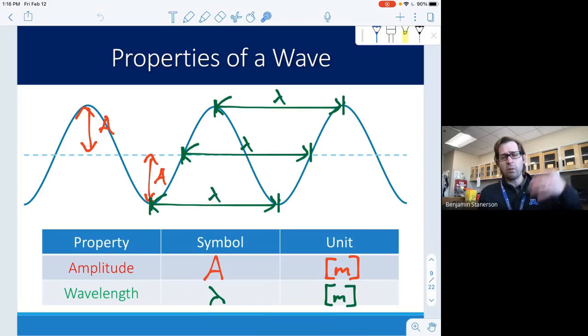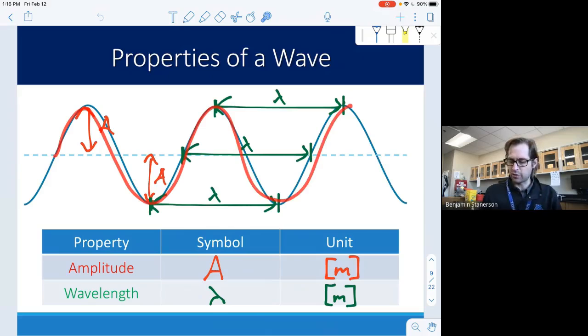All right, so we're going to come back to this idea, and I'm going to compare those two, transverse and longitudinal, and they both have similar parts of the wave. And this might also be a review a little bit, but we're going to talk about how to find these different identifying properties and parts of a wave. We're first going to look at this transverse wave. So notice it has that up and down motion if the wave is moving side to side this way. And we have a couple of things that we want to keep track of.